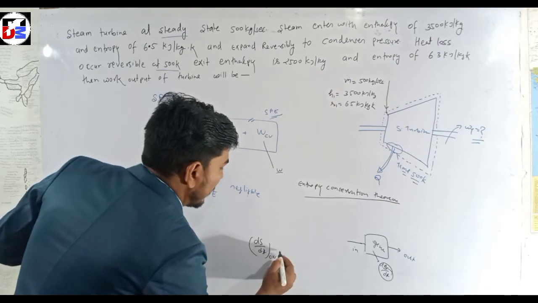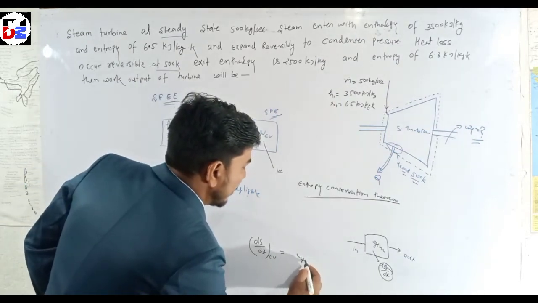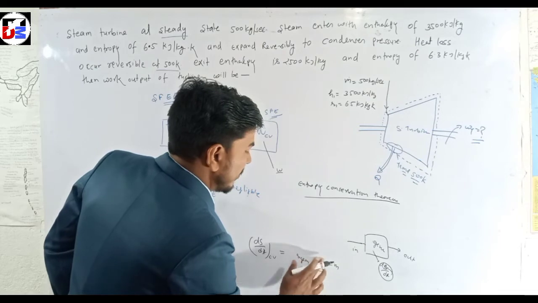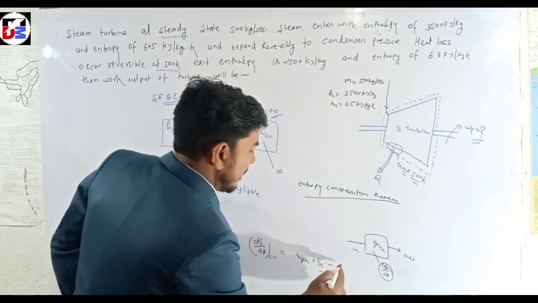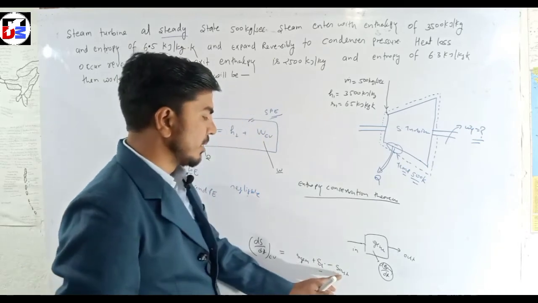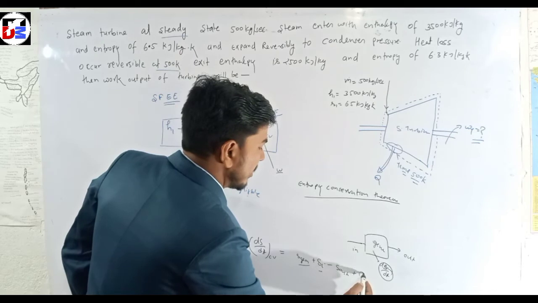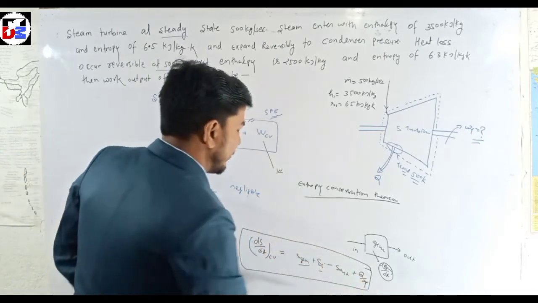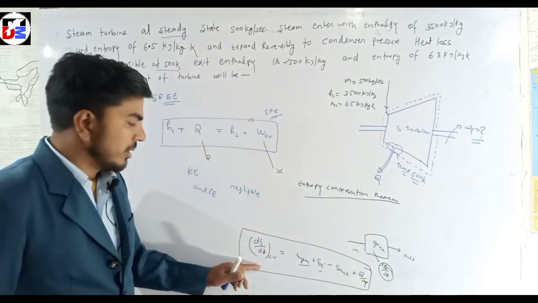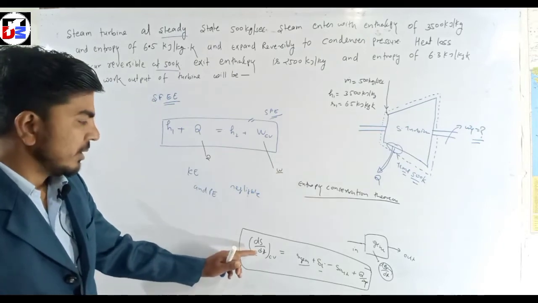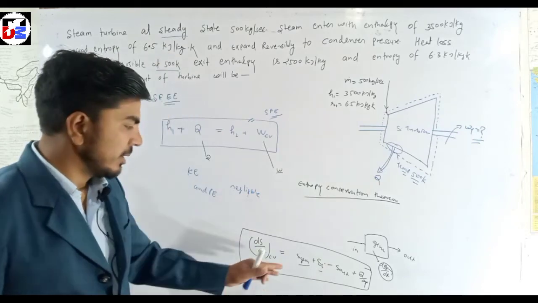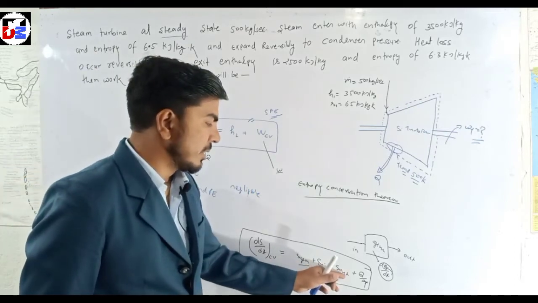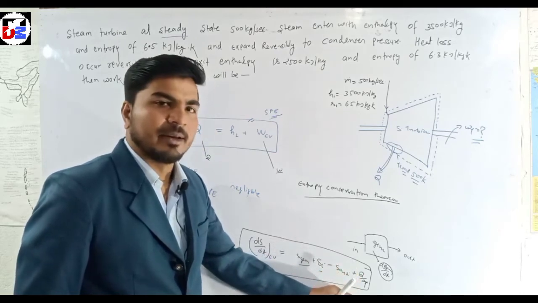We can write dS upon dt for the control volume is equal to S generation plus the sum of m s in minus the sum of m s out, plus Q upon T. This is the conservation of entropy. dS upon dt is the unsteady term. In unsteady state, dS changes with respect to time, and S generation is also there.